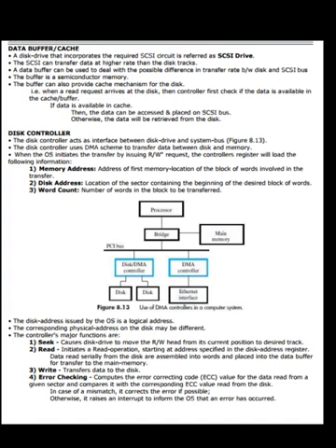Error checking computes the error correcting code, ECC, value for the data read from a given sector and compares it with the corresponding ECC value read from the disk. In the case of a mismatch, it corrects the errors if possible. Otherwise, it raises an interrupt to inform the OS that an error has occurred.